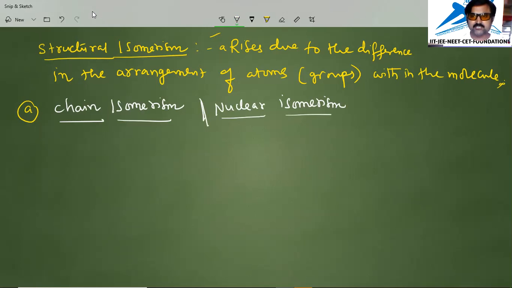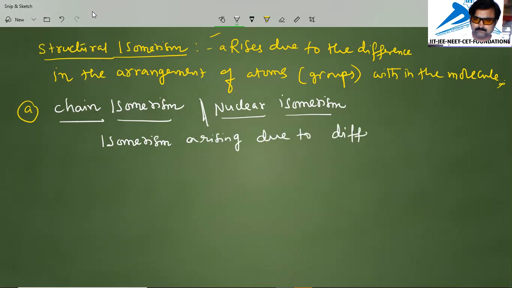And what is the exact definition of this type of isomerism? This type of isomerism arises due to the difference in the arrangement of carbon atoms, because chain means carbon atoms are most important in the chain.